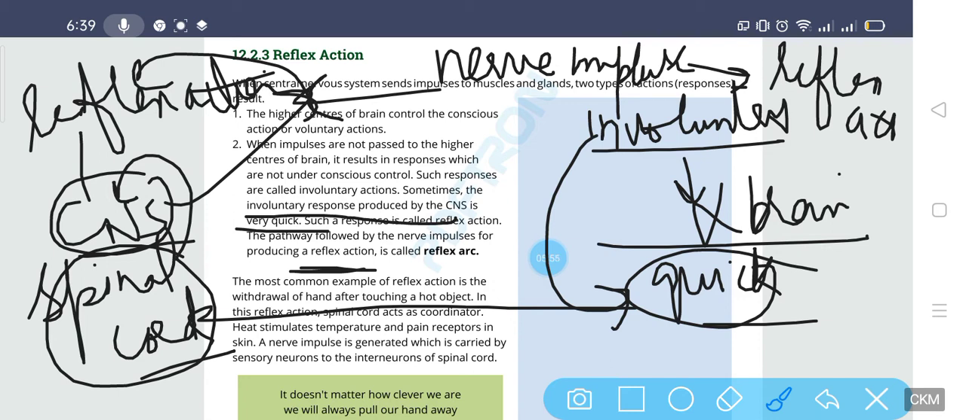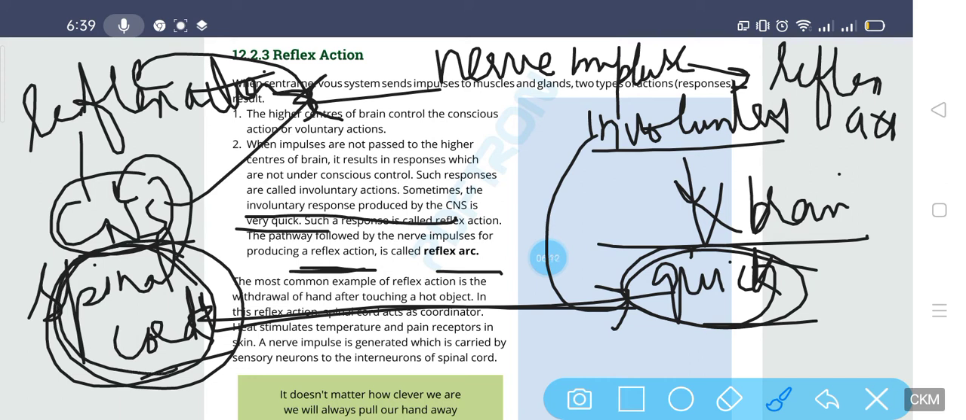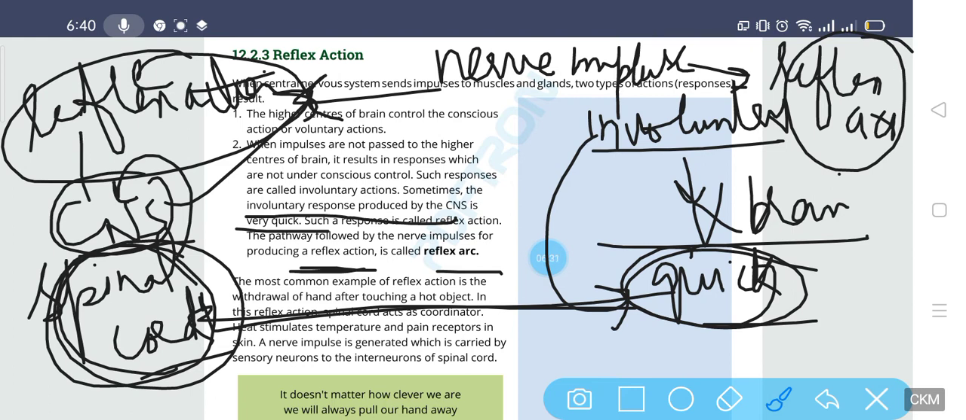So what is happening here, students? Some involuntary actions are very quick. Why are they very quick? The reason is that the spinal cord of the CNS is involved. Such very quick involuntary actions, due to the involvement of the CNS, are known as a reflex action. And the nerve impulse which is generated due to the reflex action is known as a reflex arc. So this is known as the reflex action and reflex arc.